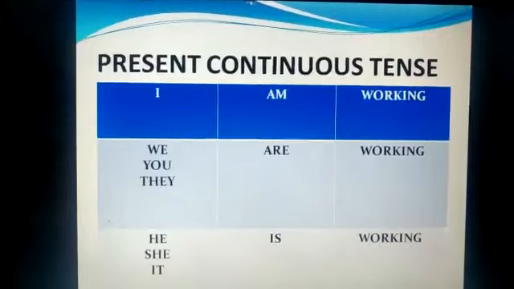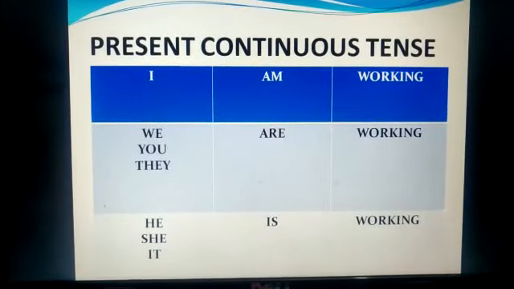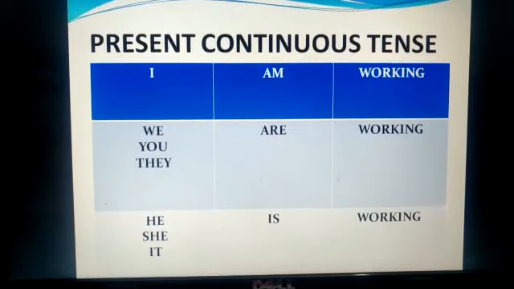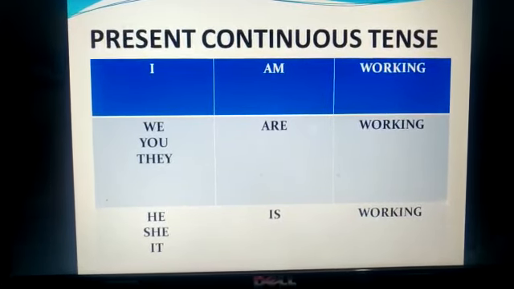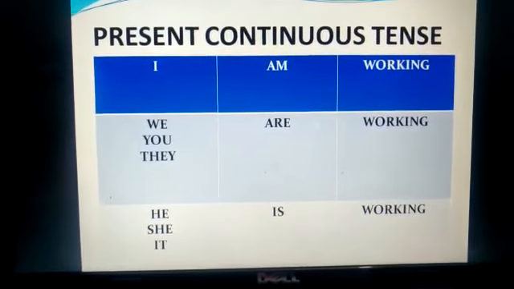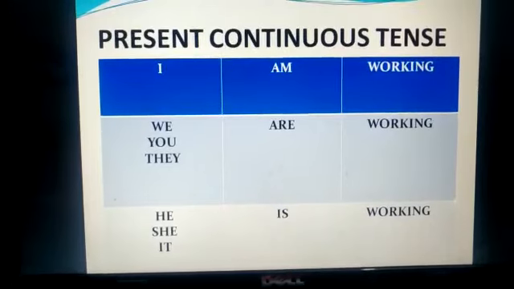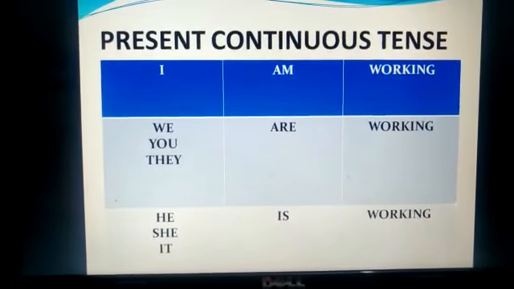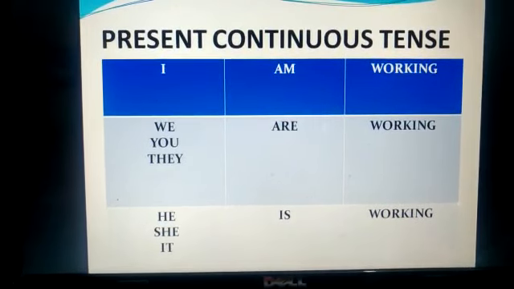Then, if I discuss its tabular form, with I, I will put am. With we, you, they, I will put are. With he, she, it, I will put is. I is denoted by am plus verb first form plus ing: am working.